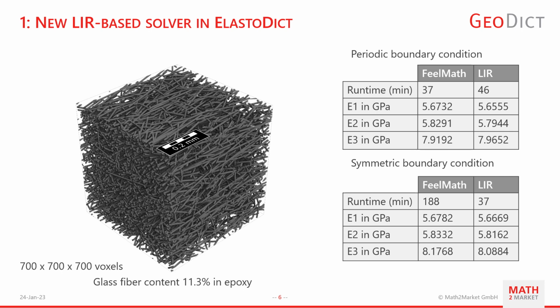For periodic boundary conditions, the FeelMath solver is quite a bit faster with 37 seconds versus 46 seconds. The LIR solver, however, is much faster with 37 seconds compared to 188 seconds for the symmetric case. The computed stiffness values are comparable in both cases. Yet, for an example like this, looking beyond Young's modulus to higher strain percentages and possibly damage is often required. As of now, only the FeelMath solver is capable to do this.